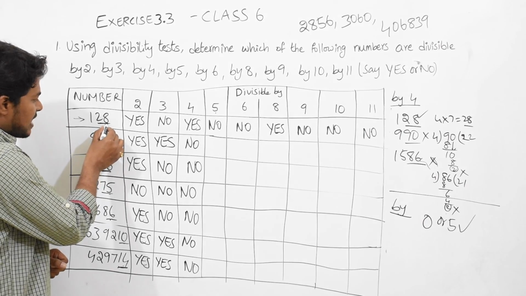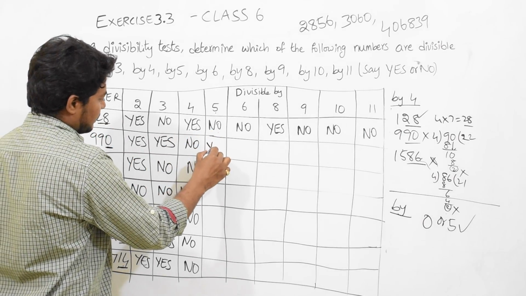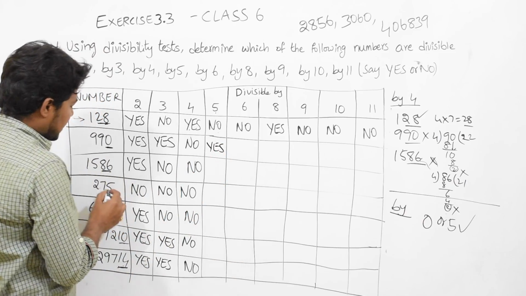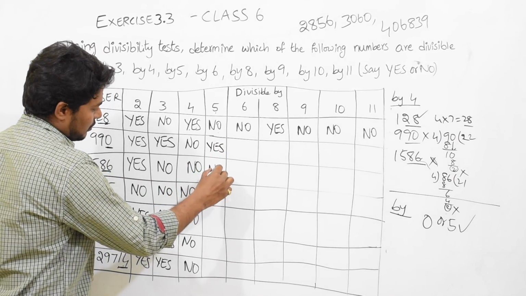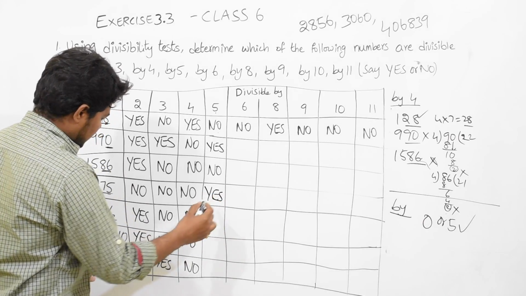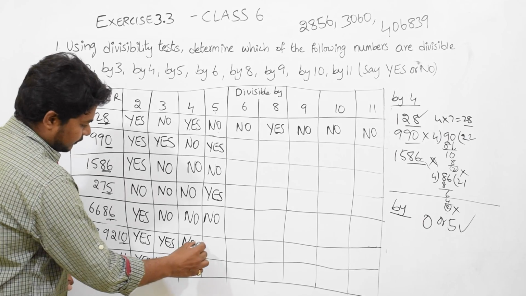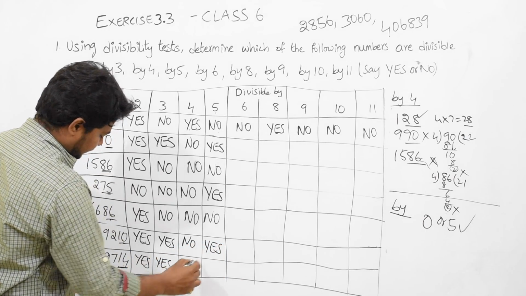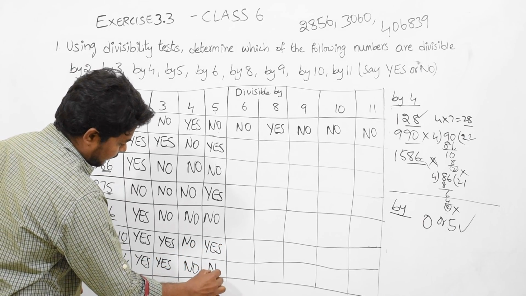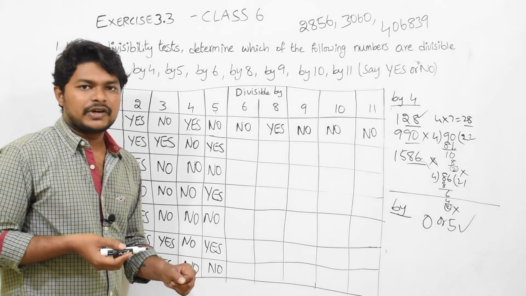Then it should be divisible by 5. Here last number is 8, that is why it is no. Here last number is 0, so yes. Here last number 6, no. Here last number 5, so yes. Last number 6, no. 0, yes. 4, no.